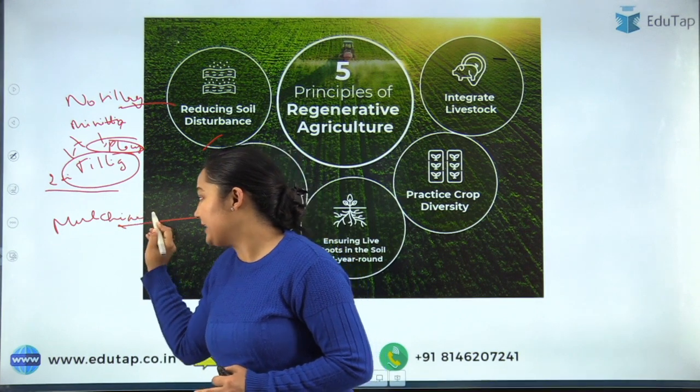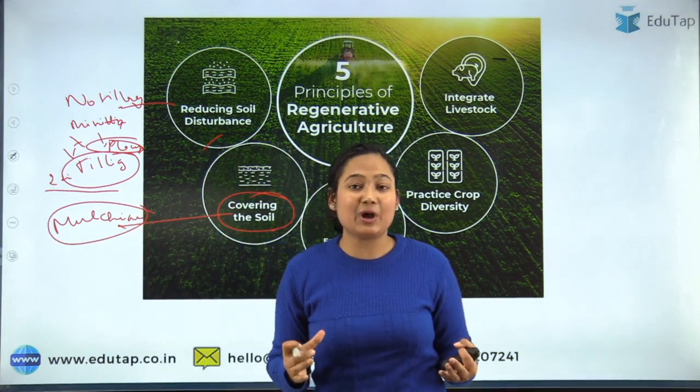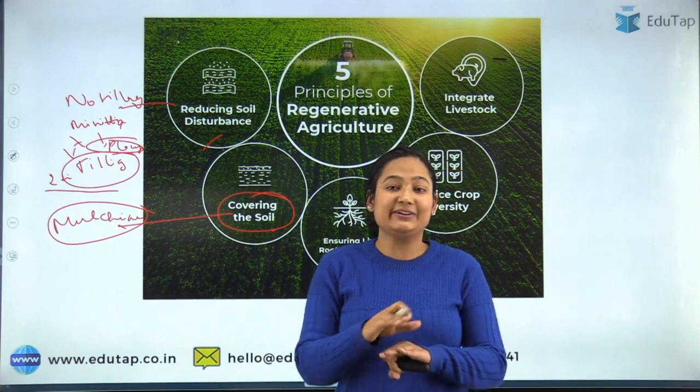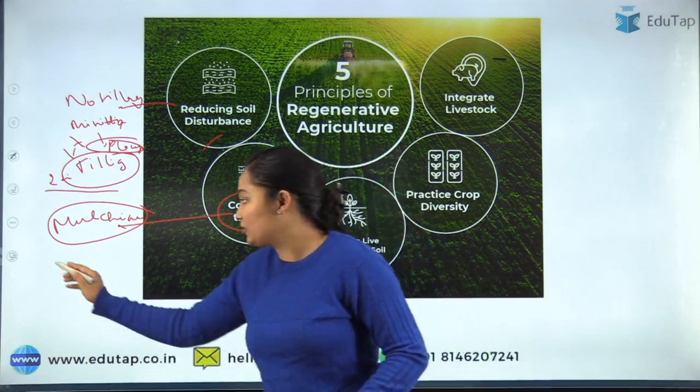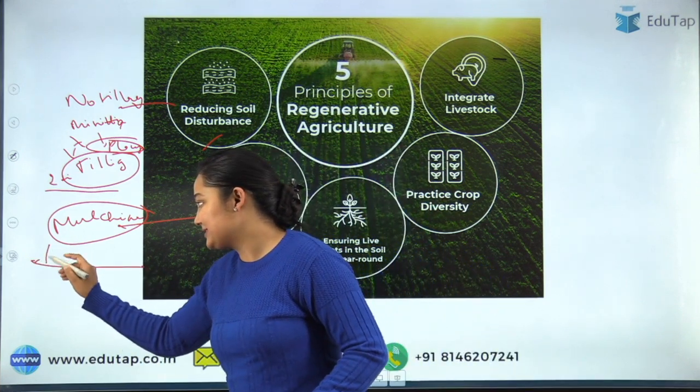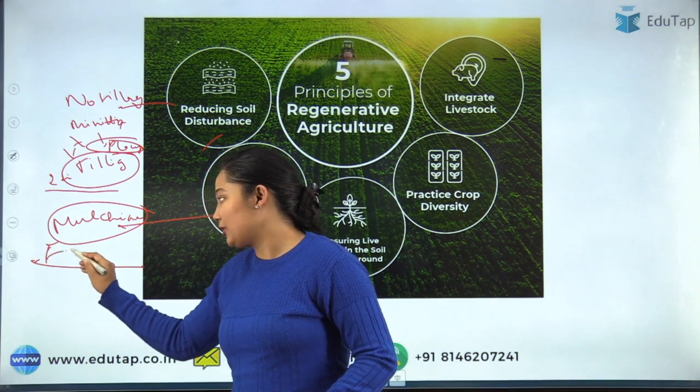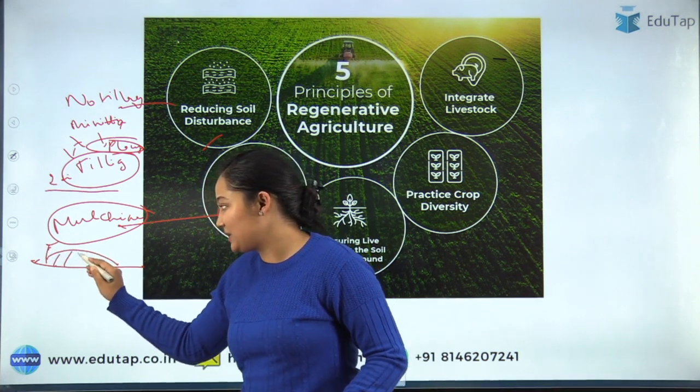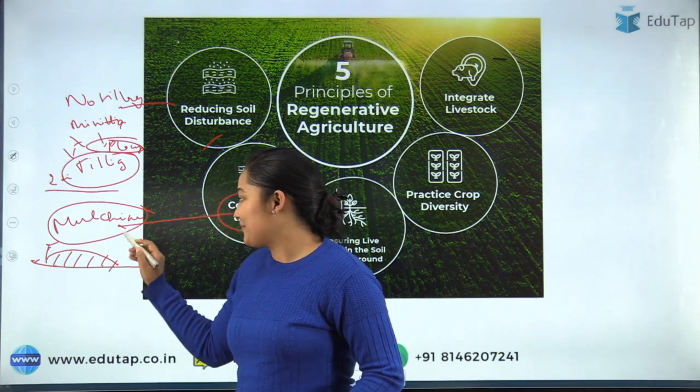So what you should do, any stubble or residue you have from the earlier grown crop, you should leave it in your field. That will help you cover the soil. Let's say the plant is there, you have harvested. Now you draw down the plant like this. So this will cover the soil. Now what will happen as an effect of that?